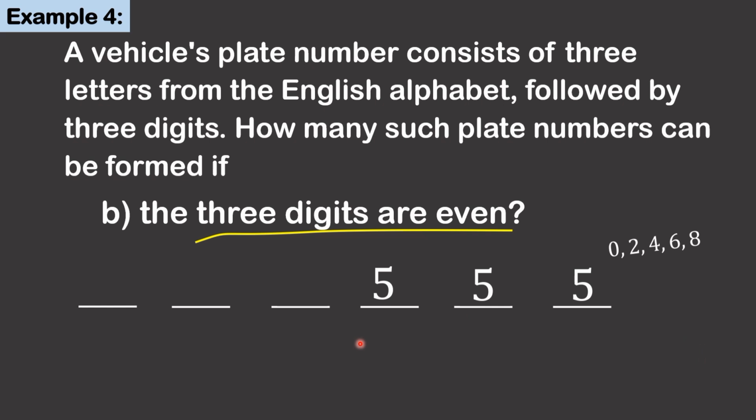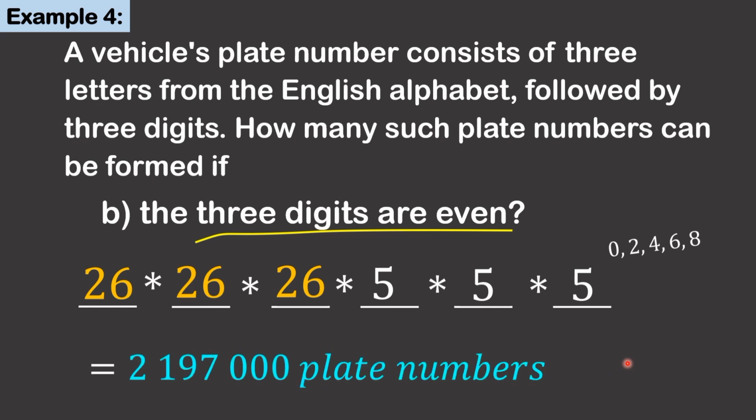And there are 26 letter choices for each letter. Multiply. Therefore, there are 2,197,000 plate numbers where the 3 digits are even.